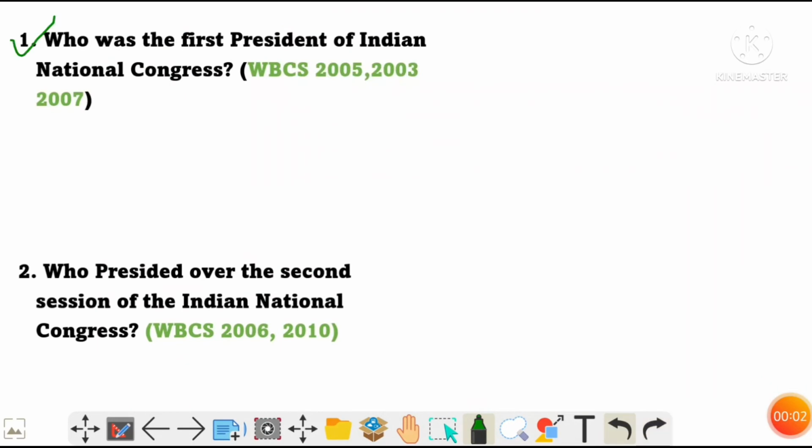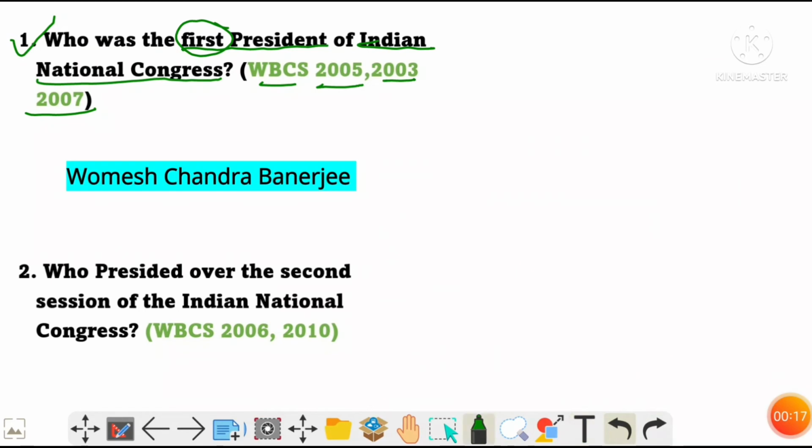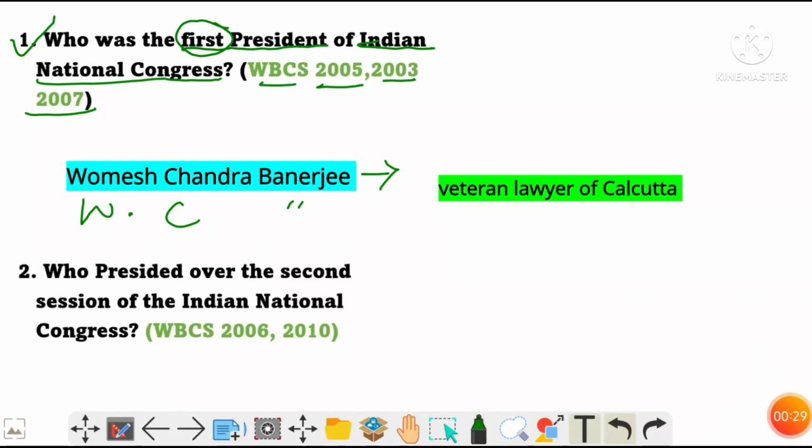Let's have a look at the questions. Number 1. Who was the first president of Indian National Congress? This question was asked in WBCS 2005, 2003 and 7. So the first president of Indian National Congress was Umesh Chandra Banerjee, or in short form W.C. Banerjee, and he was a veteran lawyer of Calcutta.